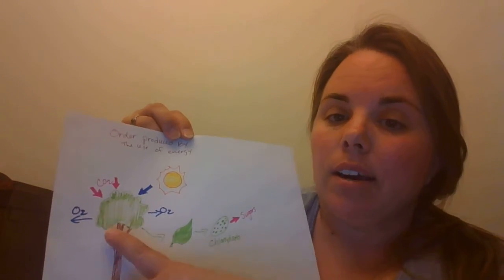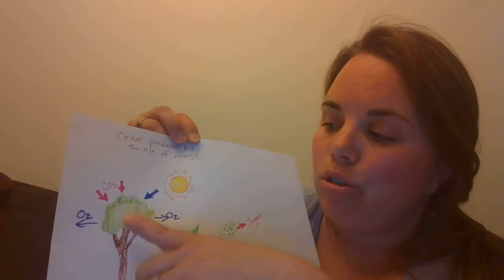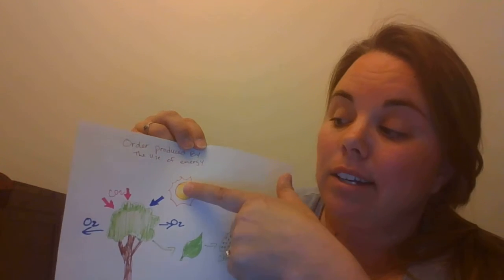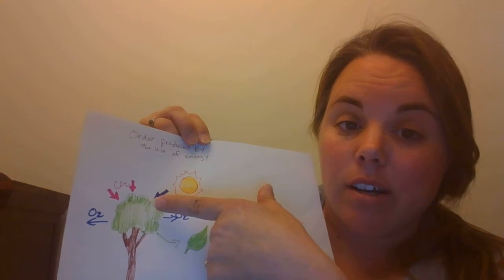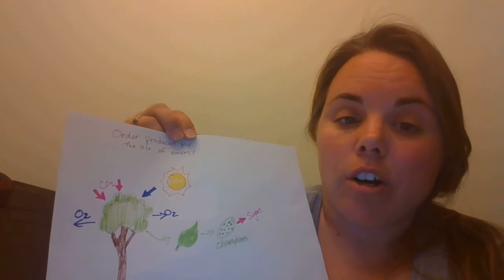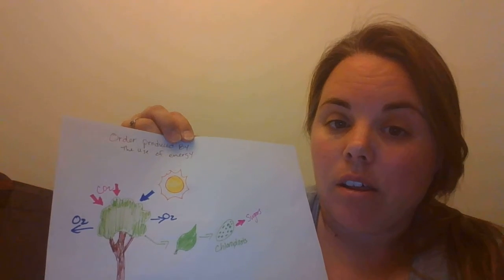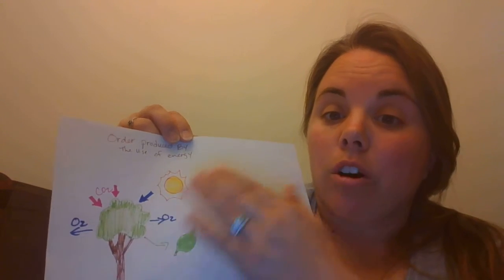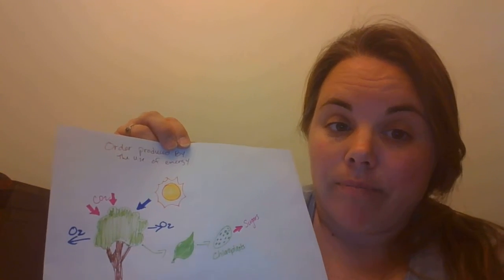So the tree takes in the CO2 from the atmosphere, and it takes the sun's energy and the water from the earth, okay, in small amounts of water vapor from the atmosphere as well.